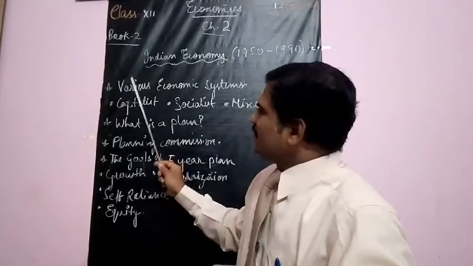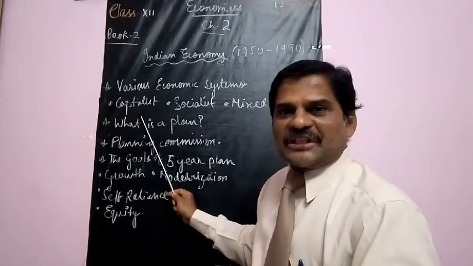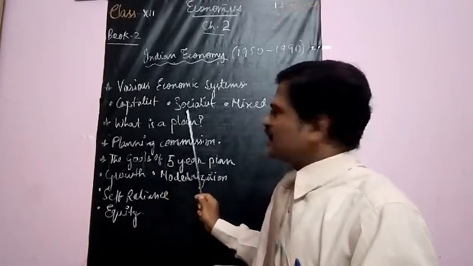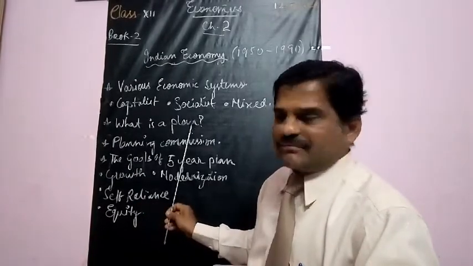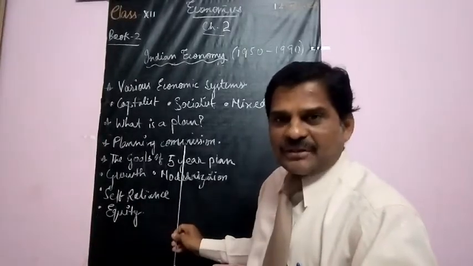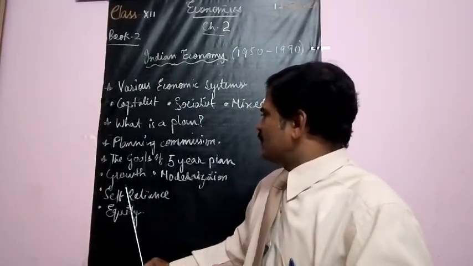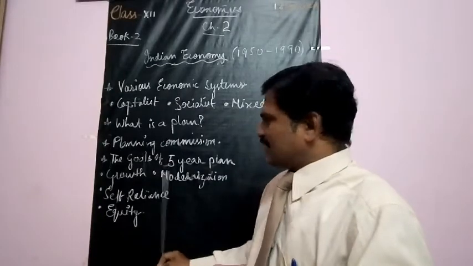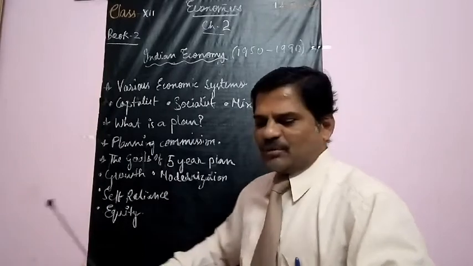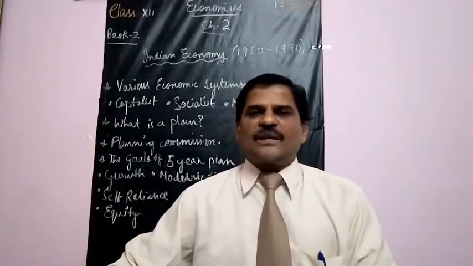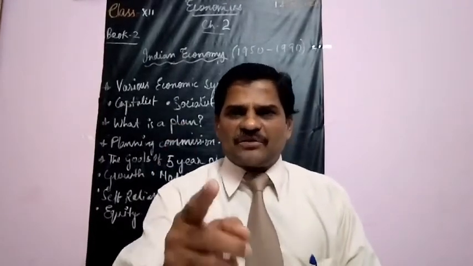Introduction will be there, then various economic systems, under that capitalist economic system, socialist economic system, mixed economic system, what is a plan, about Planning Commission, the goals of 5-year plan. The goals are growth, modernization, self-reliance, equity. These are the goals of 5-year plans. So these topics we are going to cover in this video.